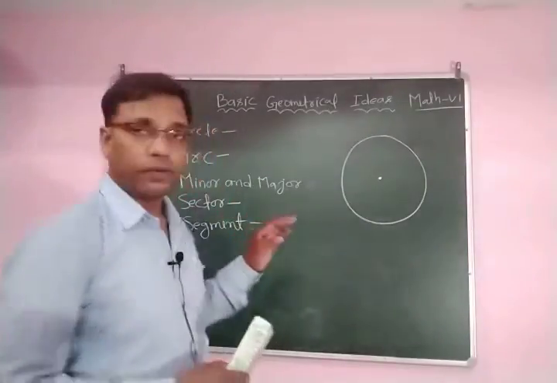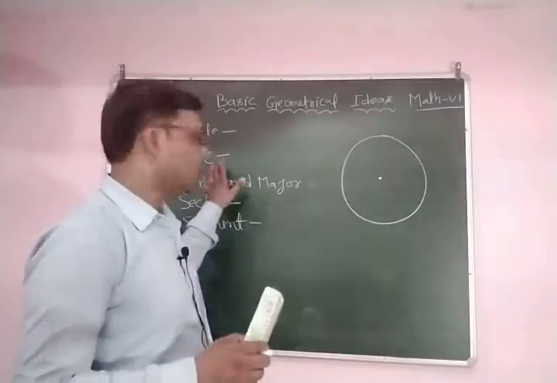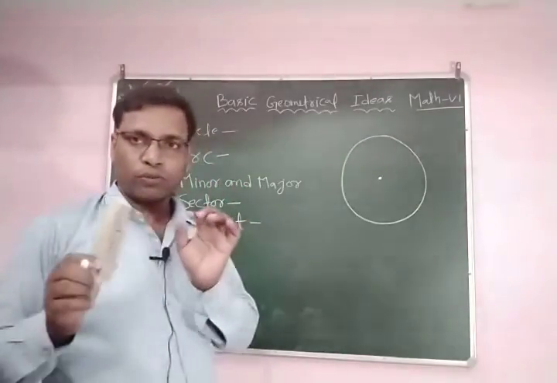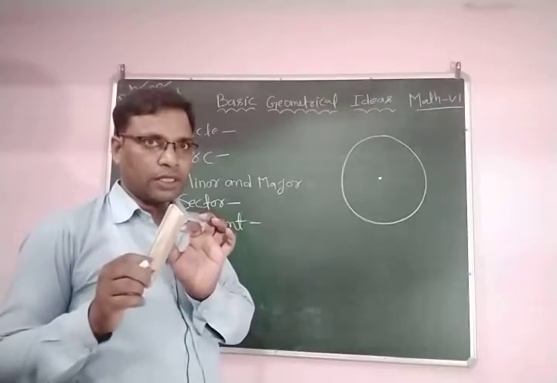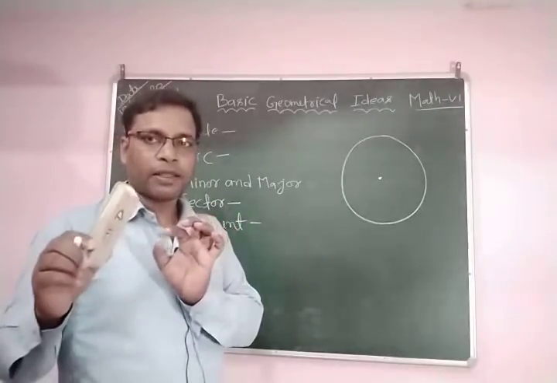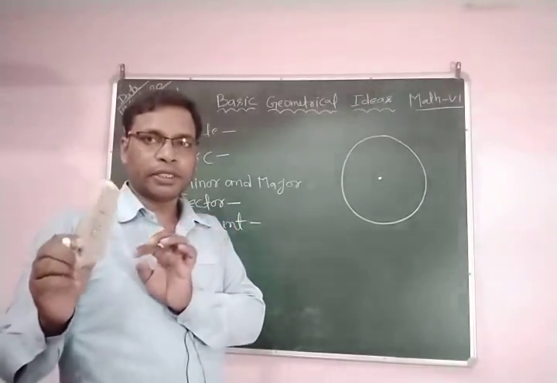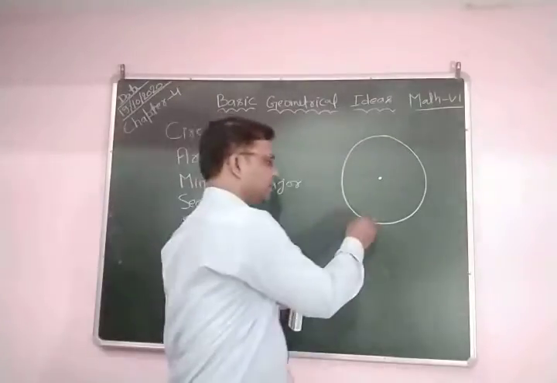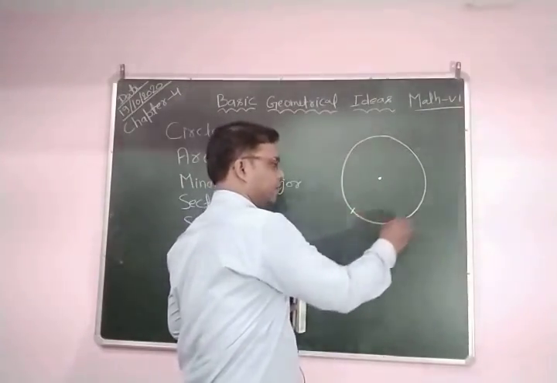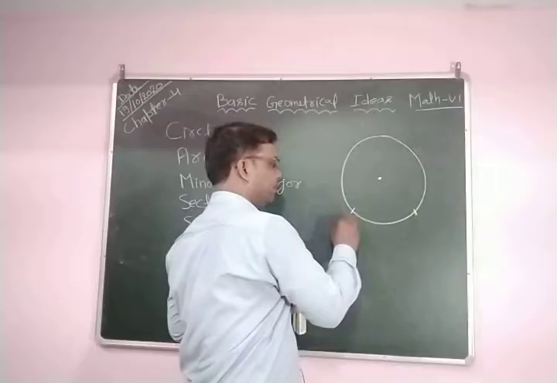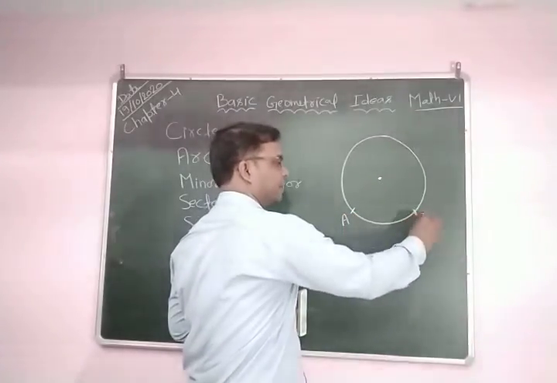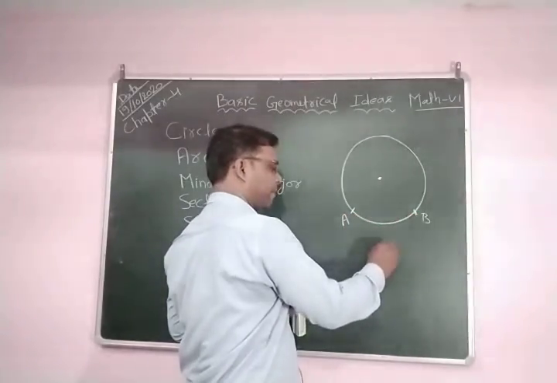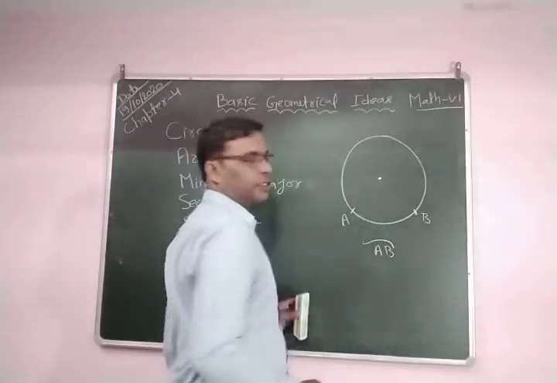Now we can see here the arc. You know very well, if you take any two points on the circumference of a circle, a part of the circumference of a circle is called an arc. So you can see this is an arc. This is arc AB. AB is the arc. You can write AB. Clear? This is arc AB.